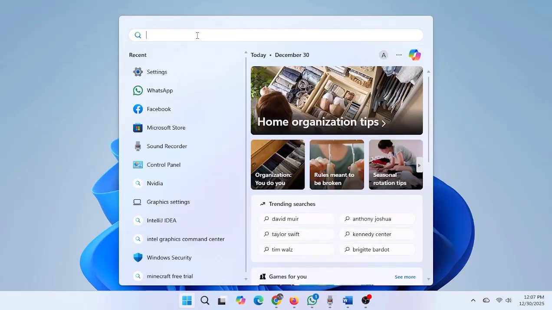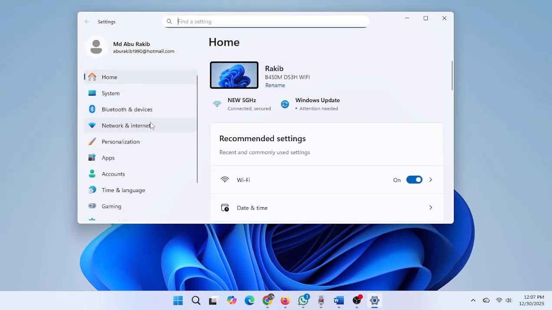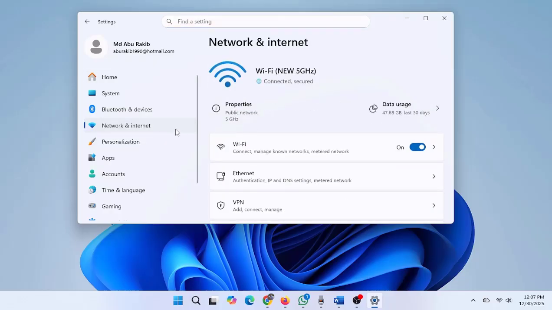Open Settings. Click Network and Internet. Select Wi-Fi or Ethernet. Turn metered connection off.